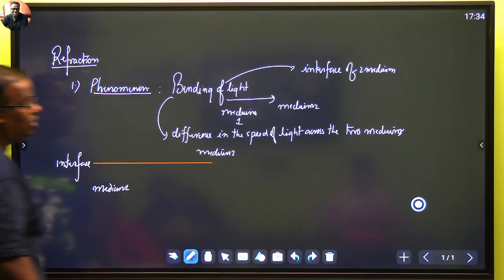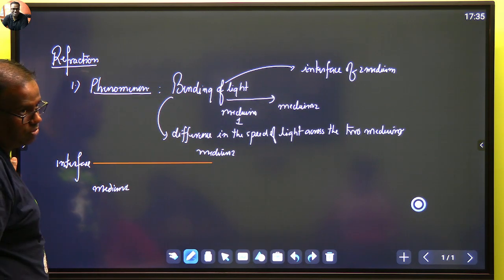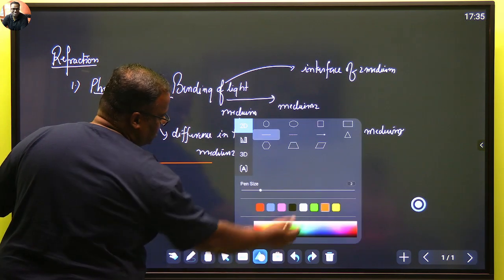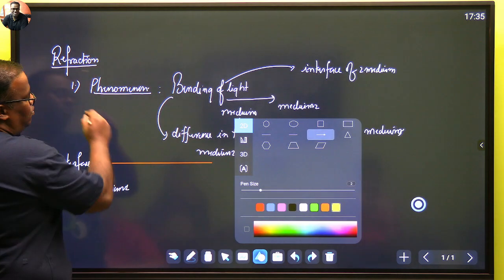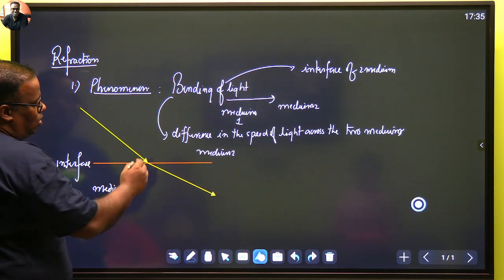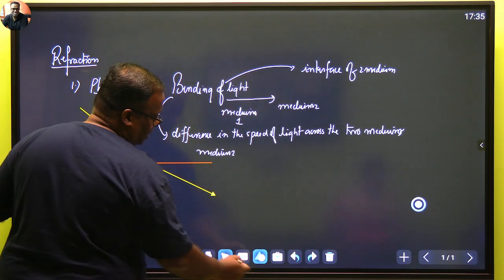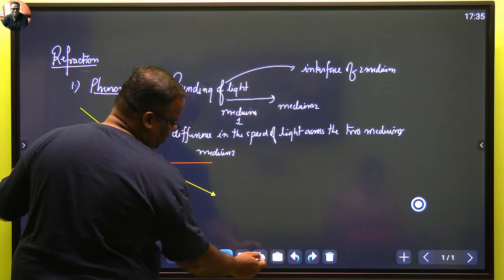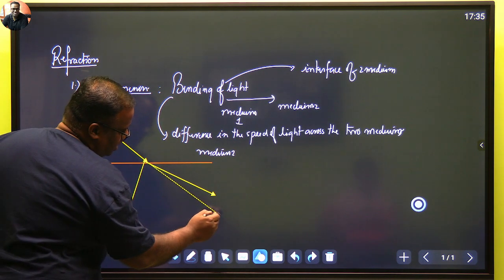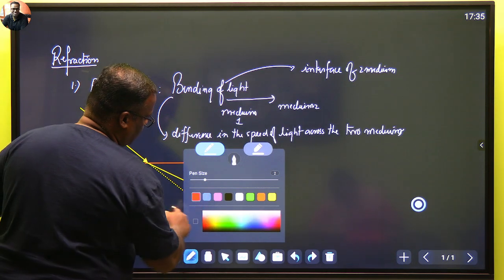We are trying to see these mediums from an optics perspective, that is, from the concept of light. So we say that these are optical mediums. When a light ray comes and hits here, there is a chance that the light ray will go in this manner or it may go in this manner. But in no way can you expect that the light ray will follow its actual course of path. ऐसा जाना तो आप expect नहीं कर सकते. You can't expect the light ray to go in this manner.